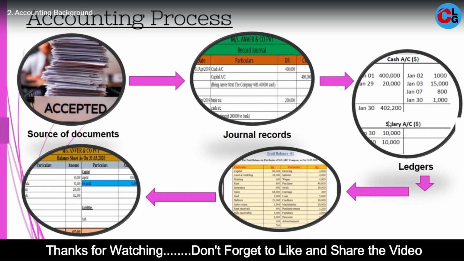In another diagram we can express the accounting process simply. First we have to take the source documents. There are a lot of events and transactions happening in the organization, and all the transactions have source documents, so we have to collect them. That is the first step. Then we have to record the transactions based on the source documents. That is the second process.